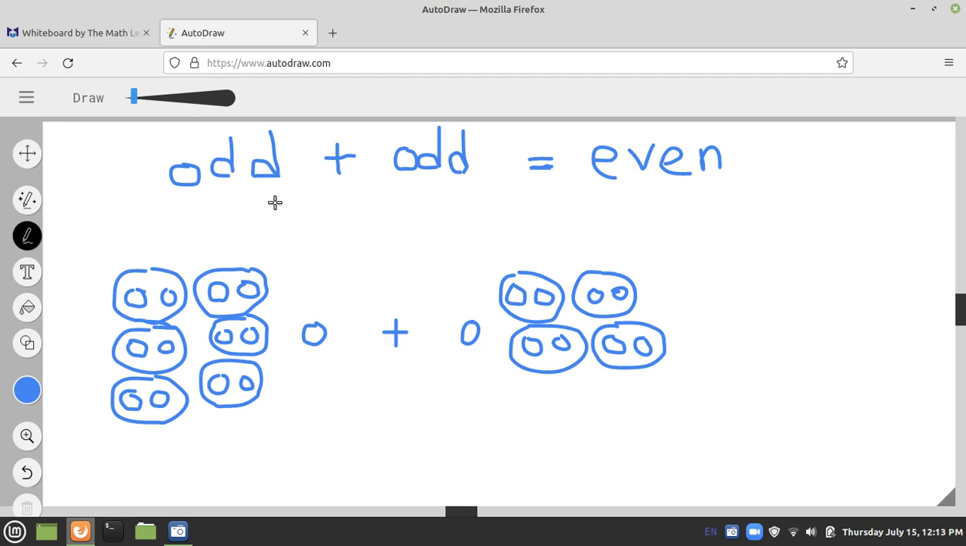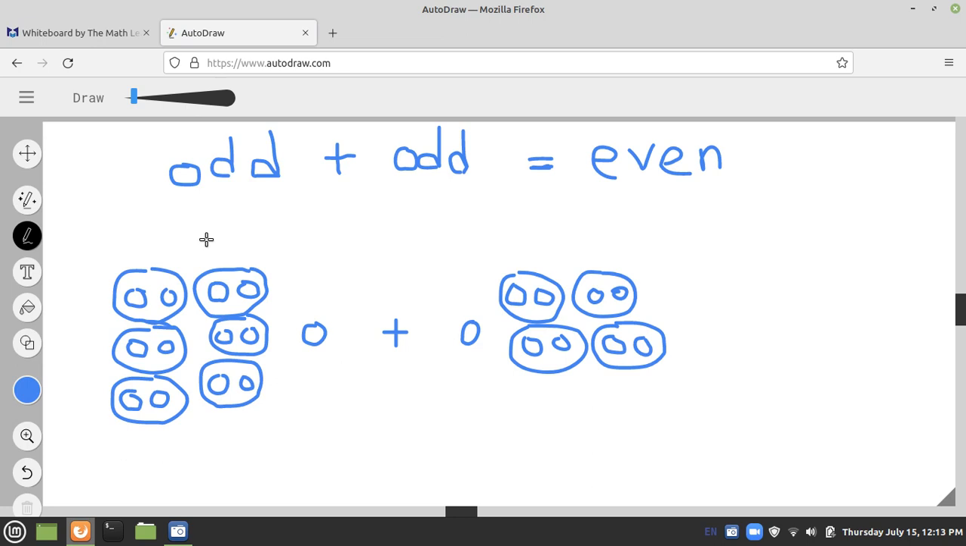Alhamdulillah. Now dear students, what happens if I add two odd numbers together? Odd number plus odd number, will that be even or odd? It will be even. How, dear students? Look here.